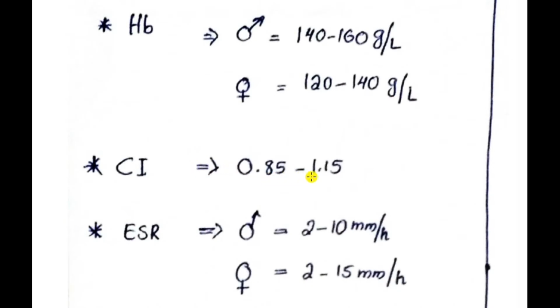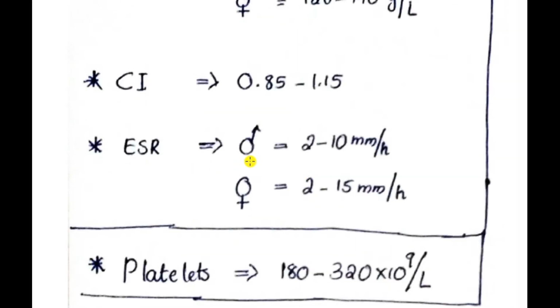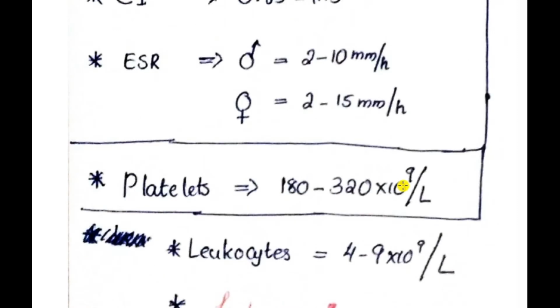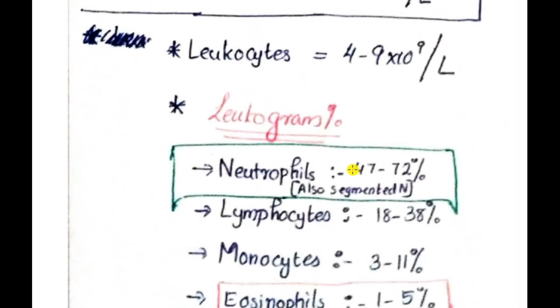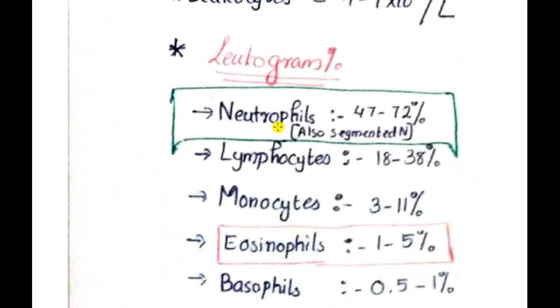Color index 0.85 to 1.15. ESR for male 2 to 10 millimeter per hour. Female 2 to 15 millimeter per hour. Platelets 180 to 320 into 10 raised to 9 per liter. Leukocytes 4 to 9 into 10 raised to 9.